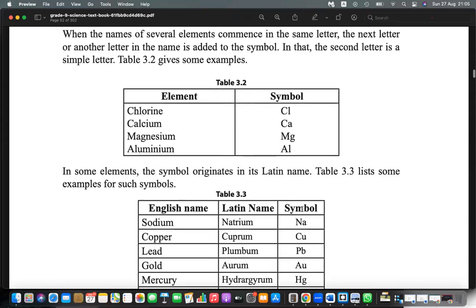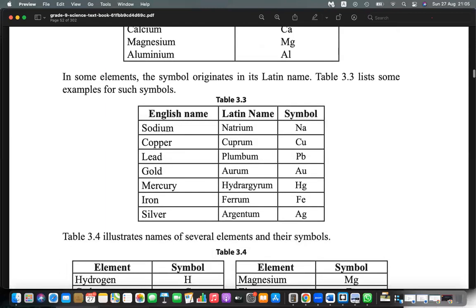Element names can be English names, like chlorine Cl, calcium Ca, magnesium Mg, aluminium Al. But here you can say sodium, Na. Why is that? Because that is from the Latin name. Sodium is Na because natrium is the Latin name.